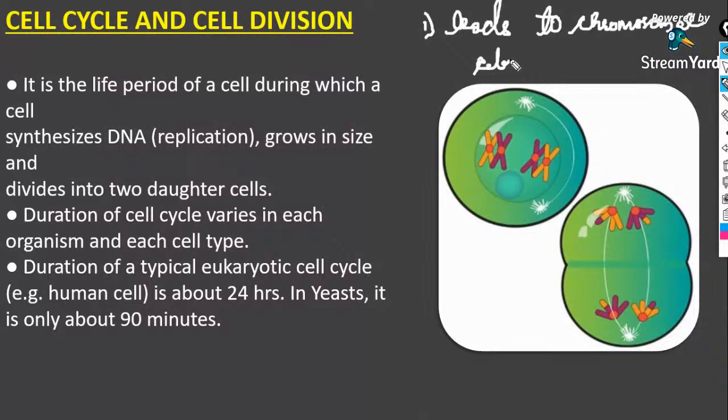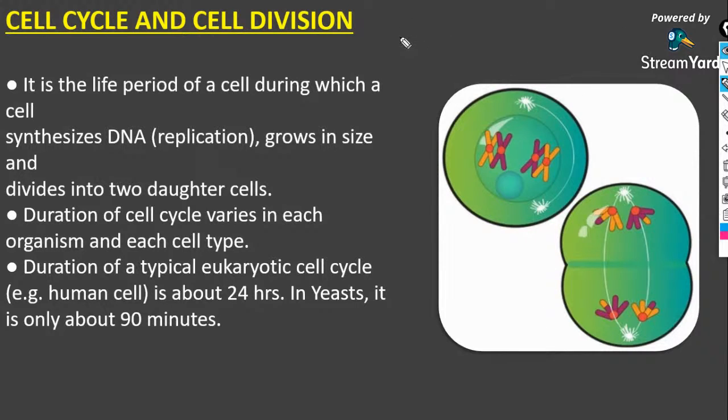That's why the cell cycle is important, because if the cell cycle doesn't occur, it leads to chromosomal abnormality. So that's what we discussed: what happens if a cell doesn't show the cell cycle.